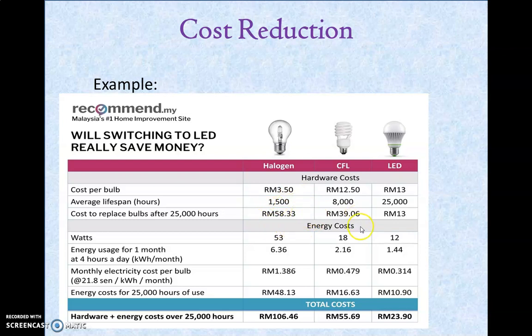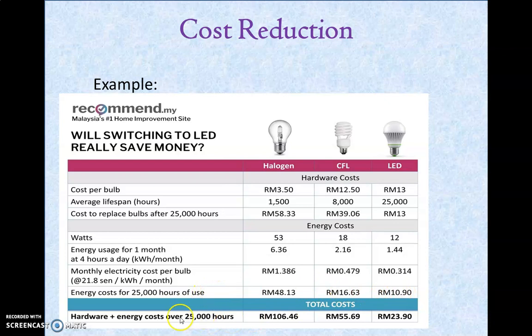So now you can say which one is cost efficient? Absolutely, the LED bulb is the cost efficient one. See, the other factors also: the energy consumed is very less. The energy usage for 1 month is very less for the LED bulb compared to the other two bulbs. The monthly electricity cost per bulb is also very less. The energy cost for every 25,000 hours of use is also very less.